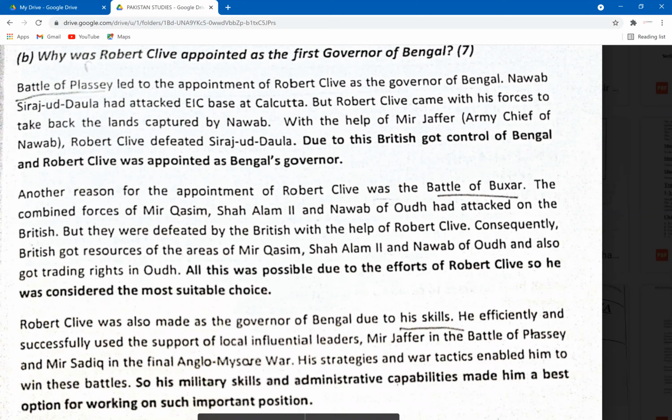all of these tactics that were used by Robert Clive. You could talk about his previous experiences, for example, in the Battle of Plassey, and how strong of a military leader he was. For example, if you remember, he even bribed Mir Jafar, the army chief of Bengal, and all of these clever strategies that were used by him to take control of these areas.